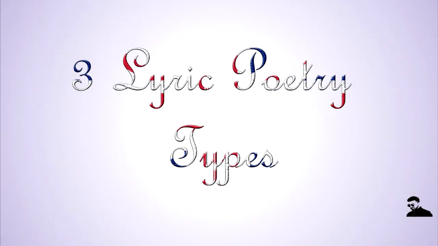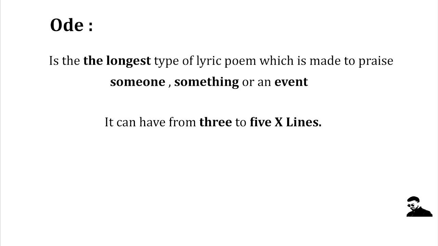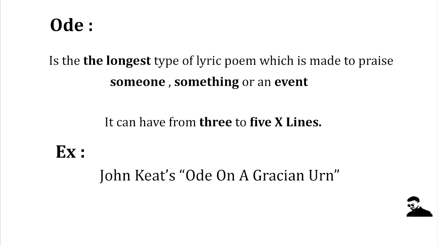Now let's see the 3 major lyric poetry types. Okay, so first we have ode. Ode is the longest type of lyric poem which is made to praise someone, something, or an event. It can have from 3 to 5 X lines. That means 3 to 5 stanzas, and each stanza has more than 8 lines. As an example, we have John Keats' Ode on a Grecian Urn.